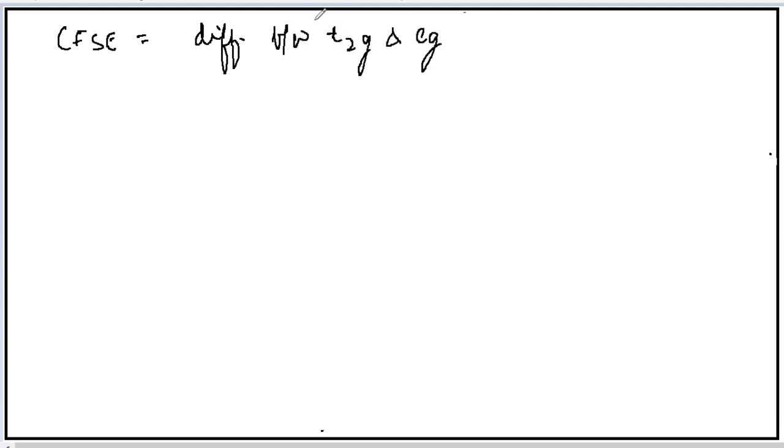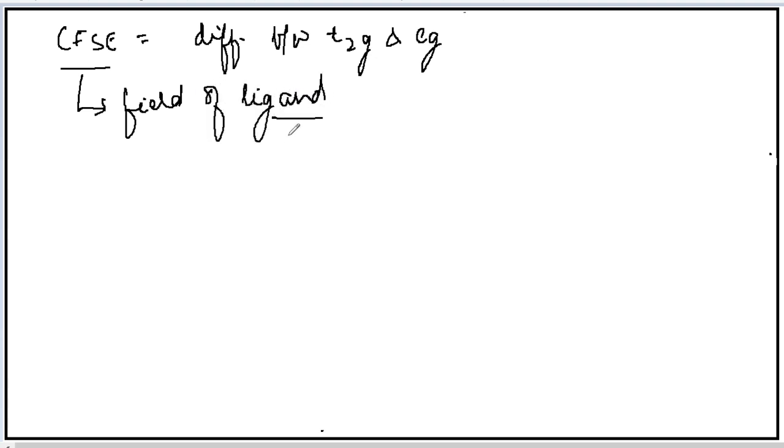CFSE means crystal field splitting energy or stabilization energy, that is the difference between the energy of the T2g and Eg set of orbitals. Okay. Now this CFSE depends upon the field of ligand. Field of ligand is again a new thing for you.